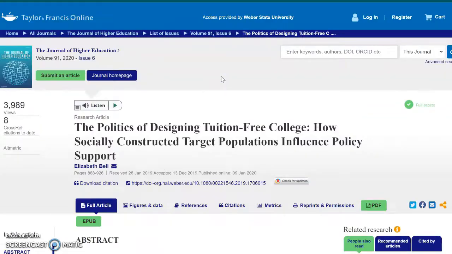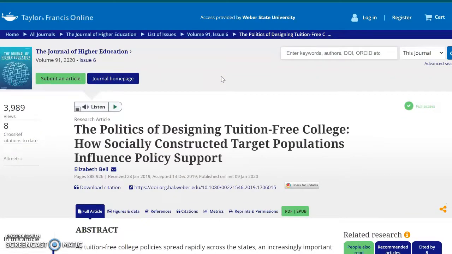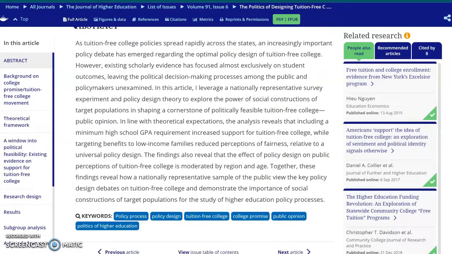Now this is the politics of designing tuition-free college, how socially constructed target populations influence policy support. Now, right away, the first question is, is this a good source? So it was published in a Journal of Higher Education. Now it is pre-COVID because this was written in 2019 and published before COVID got started in America, but it might give us some ideas as to how the benefits of free college would work in a city.